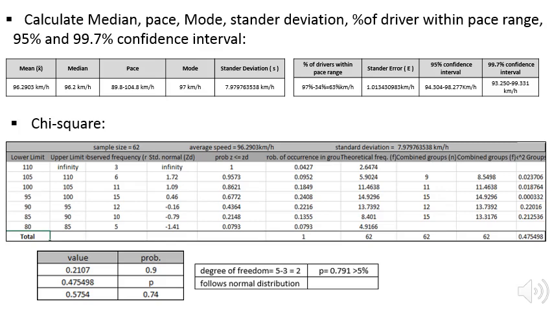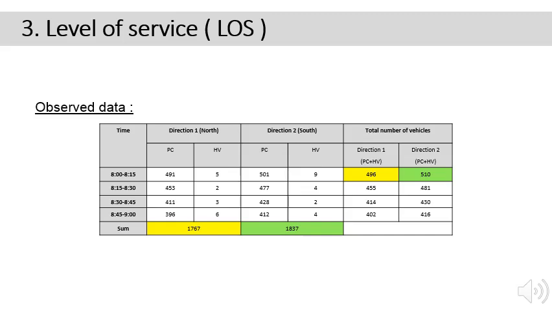After that, we applied a chi-square test to see if our speed data follows the normal distribution or not. To calculate the final phase, level of service, the data was collected from the field by 2 observers from our group. The first observer was counting the number of passenger cars, and the other was counting the number of heavy vehicles for each 15 minutes separately in the peak hour, using papers to note down the data and a stopwatch.